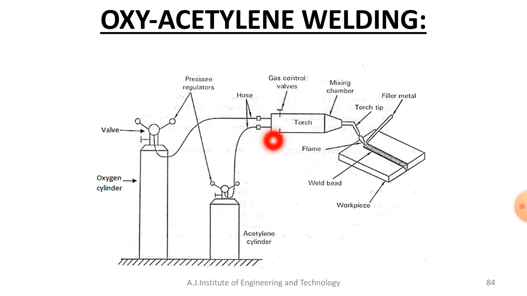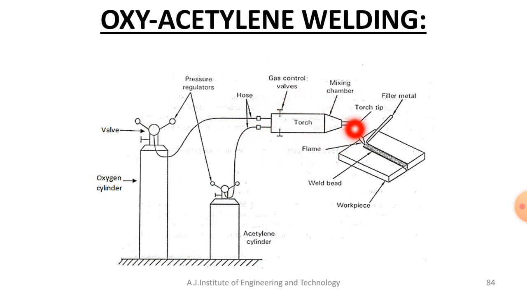After combustion, a lot of heat will be generated, and you'll get a flame. This flame can be used to melt the metal at the edges. That is the main function of this welding torch: it mixes oxygen and acetylene in suitable proportion.